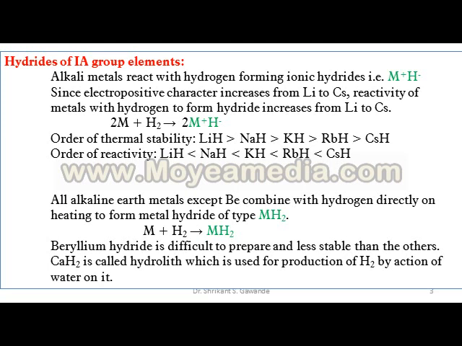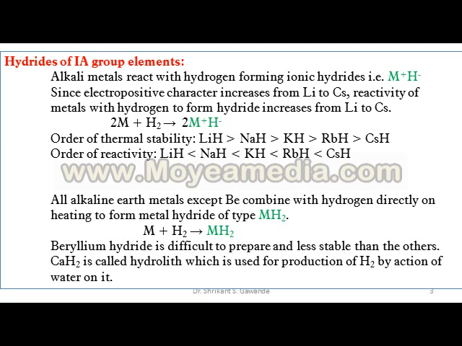Alkali metals react with hydrogen forming ionic hydrides, that is M positive, H negative. Since electropositive character increases from Li to Cs, reactivity of metals with hydrogen to form hydride increases from Li to Cs. That is, suppose two molecules of metal react with H2 to form M positive H negative, means metal hydride.